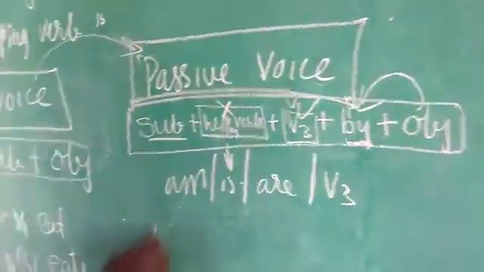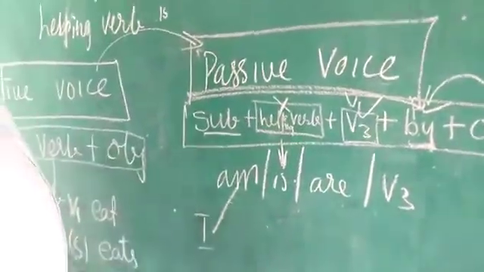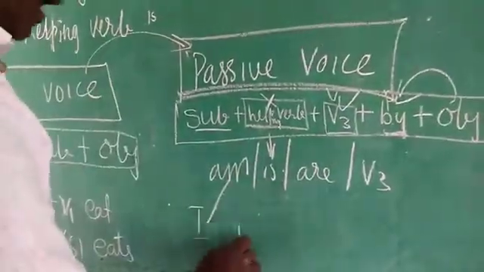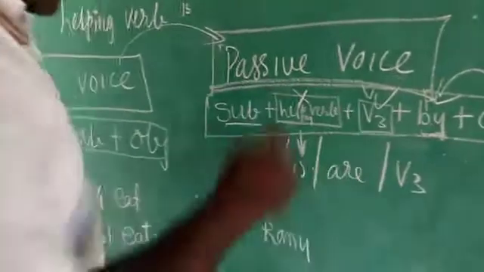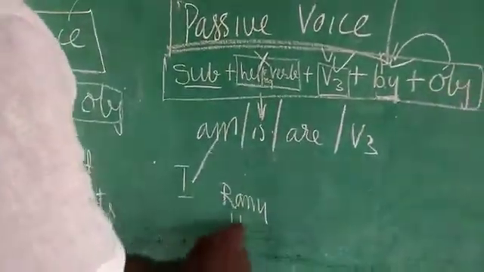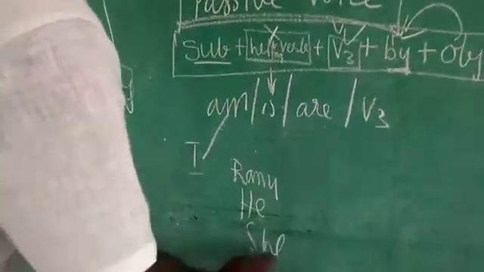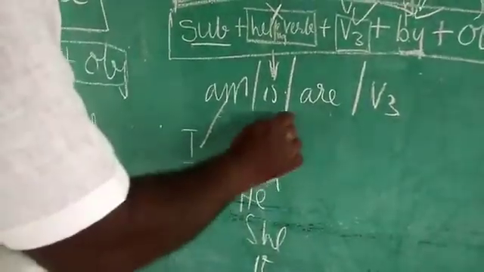If you take I, you take am. If the subject is singular like Ramu, he, she, it, we take is.